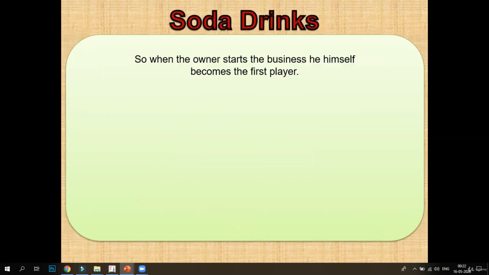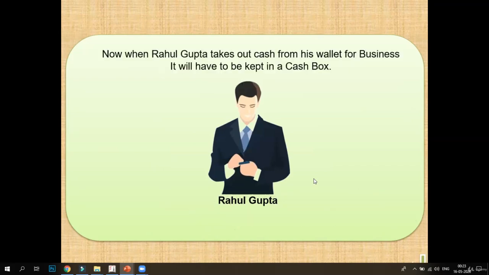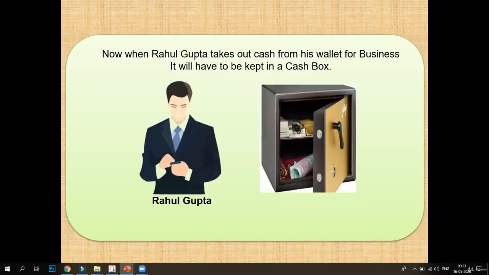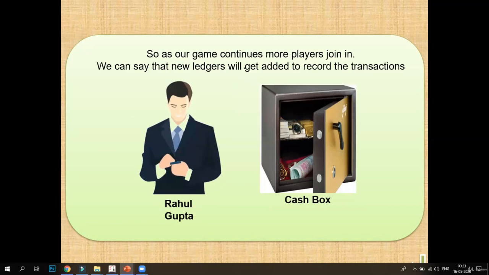Now, when the owner starts the business, he himself becomes the first player. Why? Because he starts by investing some money in his business. So Rahul Gupta here is the first player and decides to invest some cash for the business of soda drinks. What is Rahul Gupta doing? He is taking some cash from his wallet and putting that cash in the cash box. So here are two players that join our game: Rahul Gupta and Cashbox.